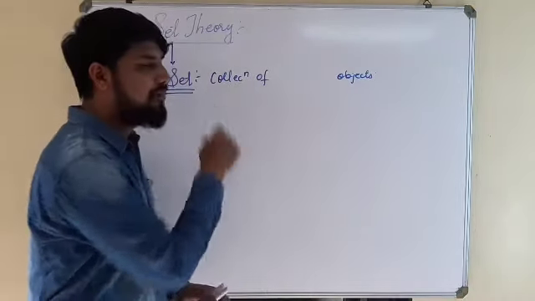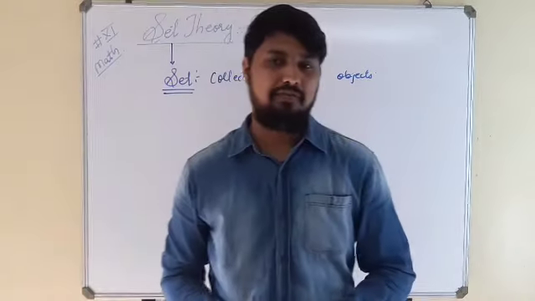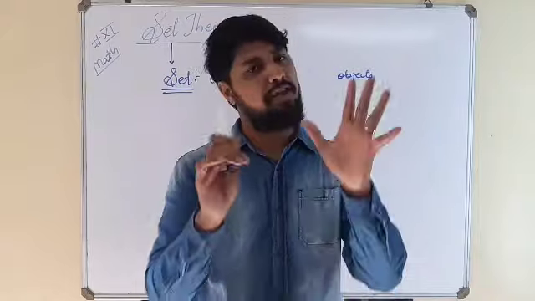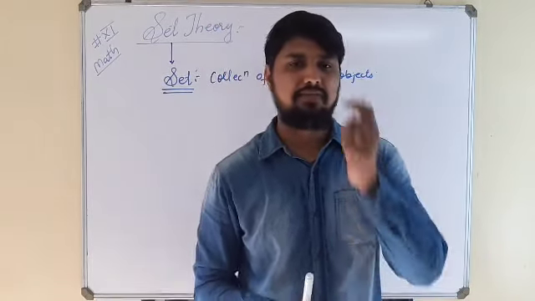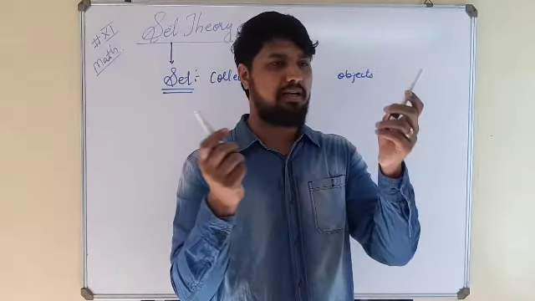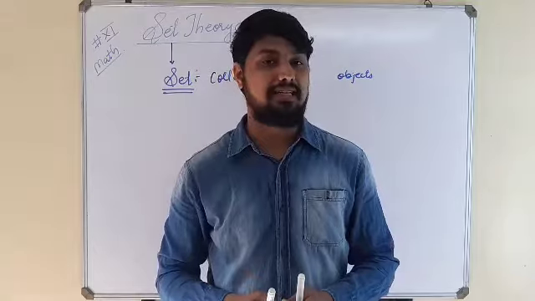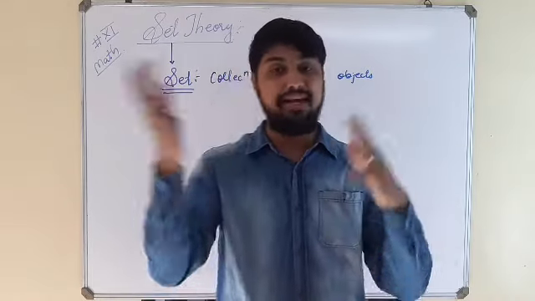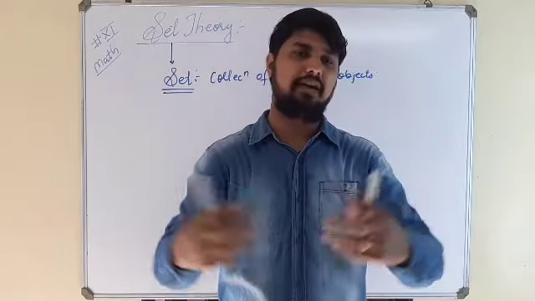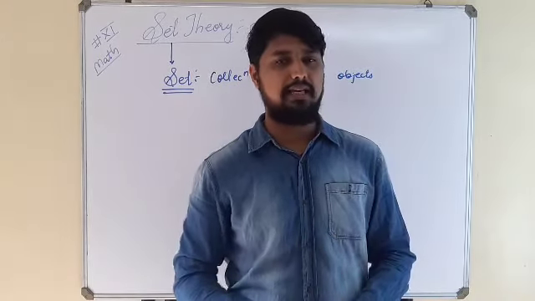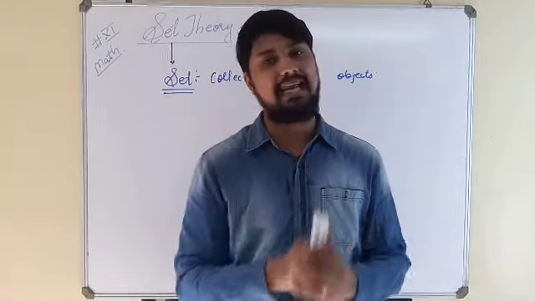Now many of you might think, sir, why have you left this blank space here? Simply because when we collect objects, every collection of objects cannot be called a set. Suppose I have one marker, one duster, one pen, one pencil, all these collections cannot be called a set, because we can collect a variety of objects. There are numerous things in the world. If we collect all the different things and then say this is a set, no, we cannot call that collection a set.